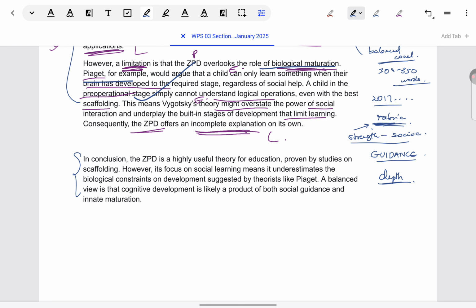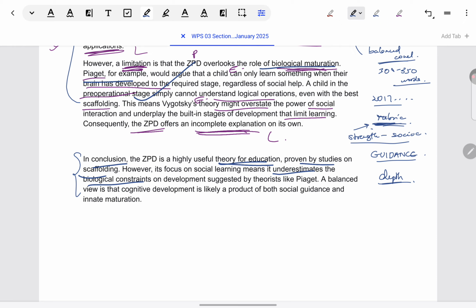Now coming to the conclusion. How do we give a balanced conclusion? It is very valid, it's very useful, like we saw. And not only in Abbas's research, even in the beginning we saw, it can help more knowledgeable others guide young children into skills. So considering that AO1 as well as that theory support, definitely it's a very useful and valid theory. But the problem is it's underestimating the biological constraints which are there because of maturation.